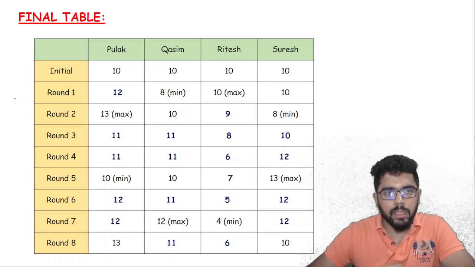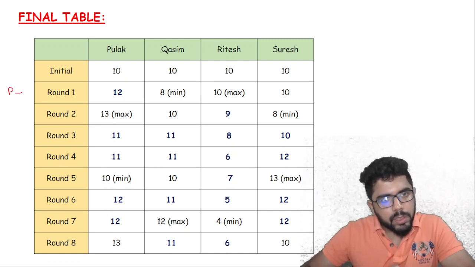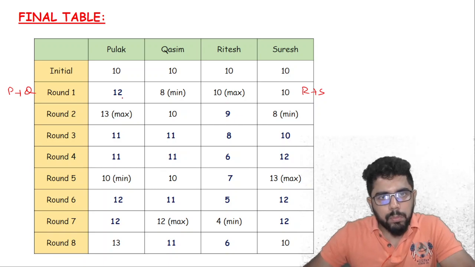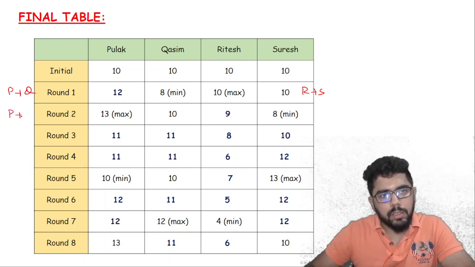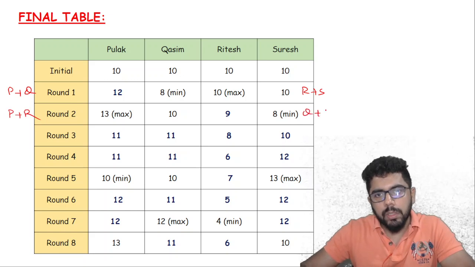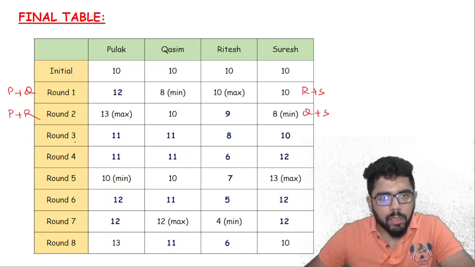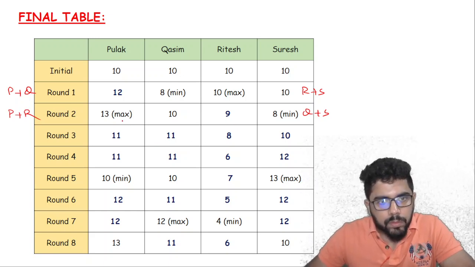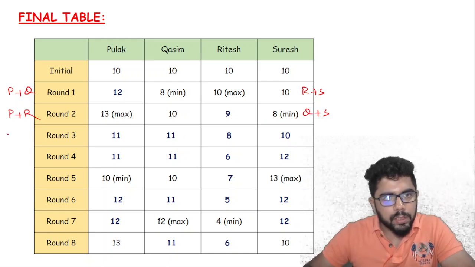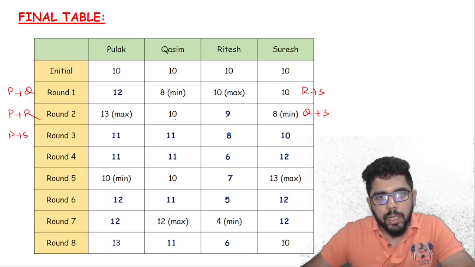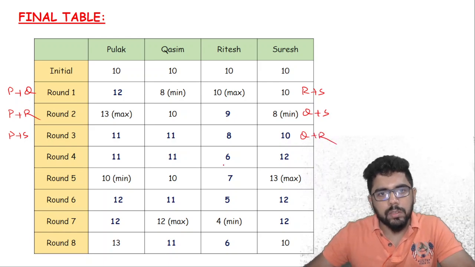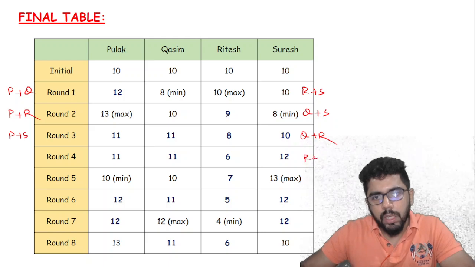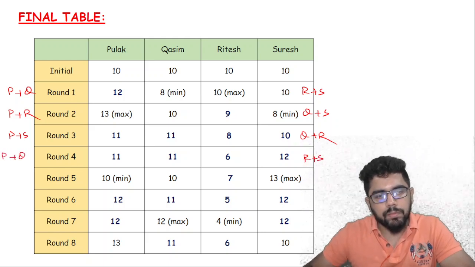So in that case, let us write the pairs. So this is P plus Q in the first round, and Ritesh and Suresh in the next round. Then plus 1, minus 1, so P plus R and Q plus S. Then in round 3, P, Q, this is minus 2 plus 2, so P and S, and plus 1, minus 1, so Q and R. In round 4, P and Q there is no change, but minus 2 plus 2, so R and S, and again here P and Q.